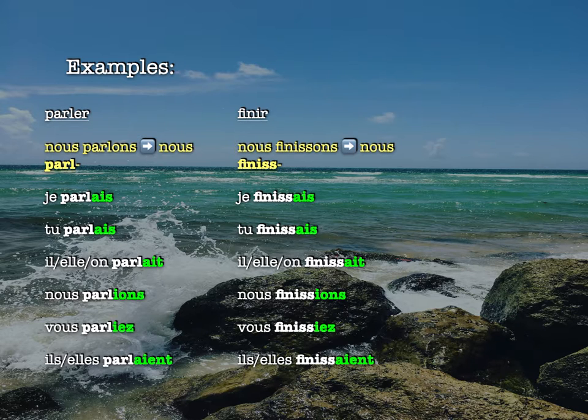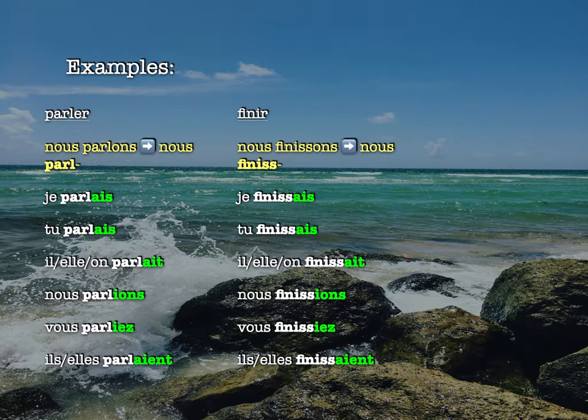Okay, and then the last type of verb we know is -re verbs. These are going to look like the -er ones, where it looks like you only took off the -re and added the imparfait endings. It's fine to think of it that way, except for with those -ir verbs. So if you're someone who knows you'll easily get tripped up, just constantly think of it as, okay, I have to use the nous form, present tense, take off -ons.